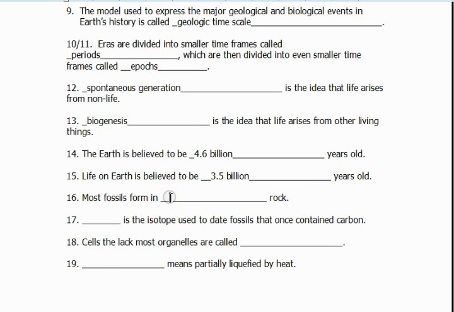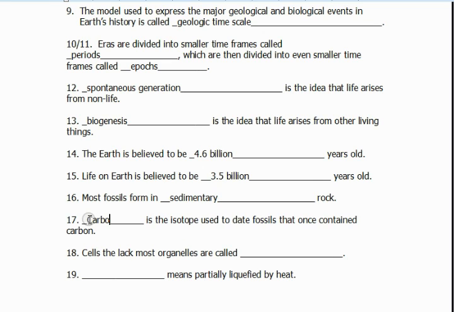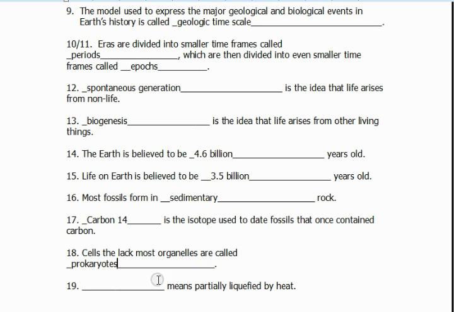Most fossils form in blank rock. Sedimentary. Blank is the isotope used to date fossils that once contained carbon. Carbon-14. Cells that lack most organelles are called blank. Prokaryotes. Blank means partially liquefied by heat. That's molten.